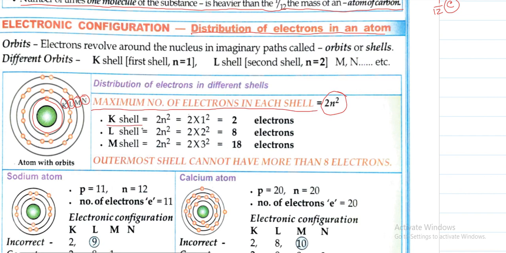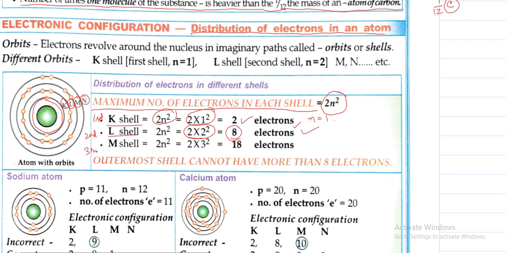So K shell is the first shell. How many electrons can be accommodated? 2 into 1 square. Here n is nothing but 1. So 2 into 1 square, that is 2. In the L shell, that is the second shell, what will be the number of electrons? 2 into 2 square, that means 8 electrons can be occupied. This is the maximum number. Minimum whatever may be, but maximum 8 electrons.